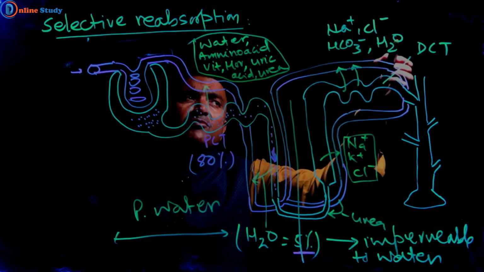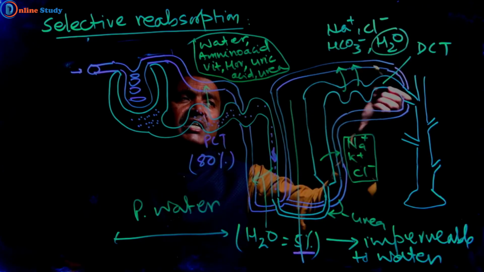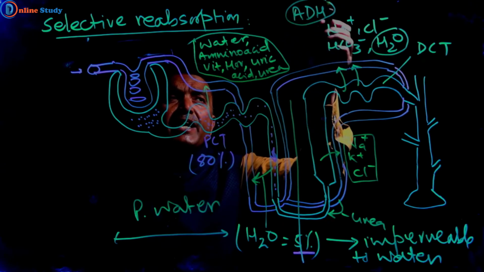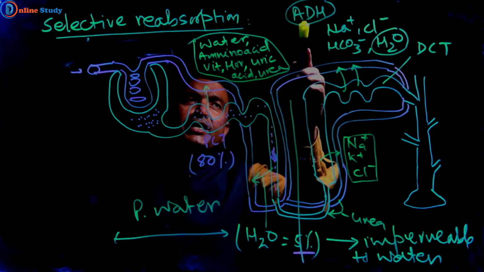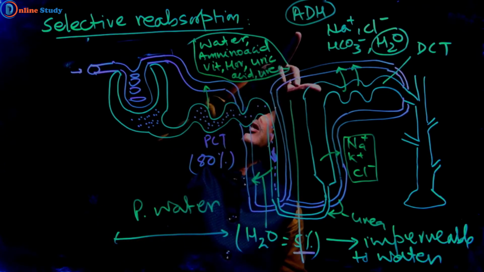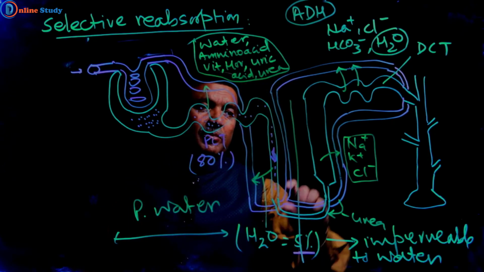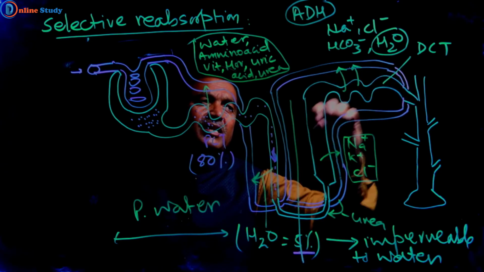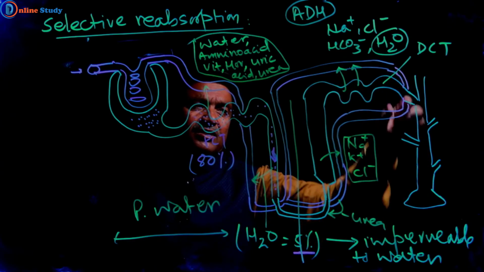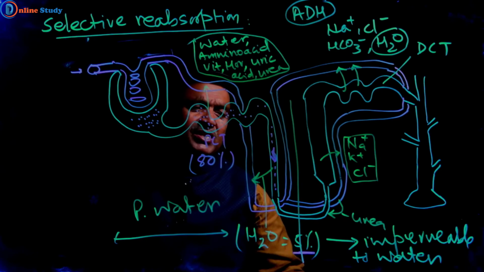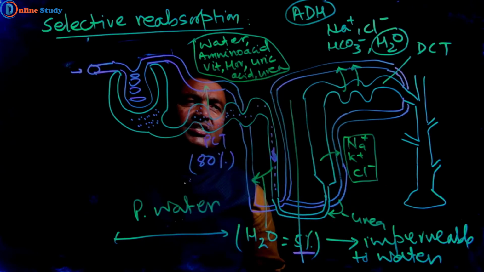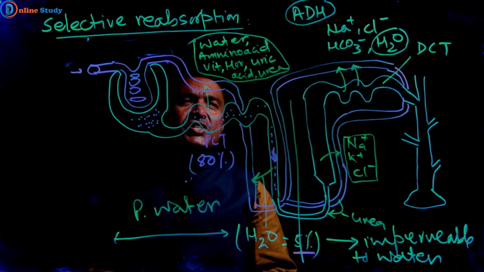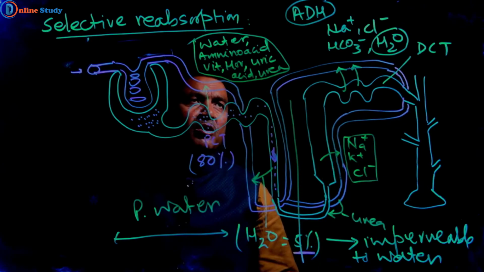But reabsorption of water depends upon the presence or absence of ADH. ADH is the antidiuretic hormone. The permeability of the DCT and the collecting duct to water depends upon the presence or absence of ADH. If ADH is present, urine is concentrated, meaning less urine is formed.